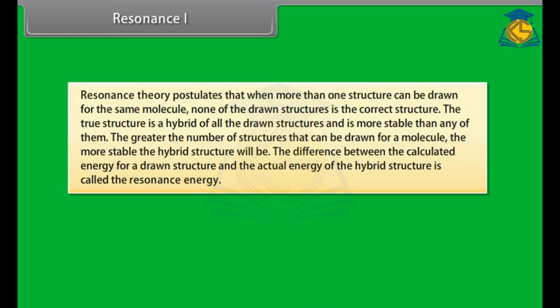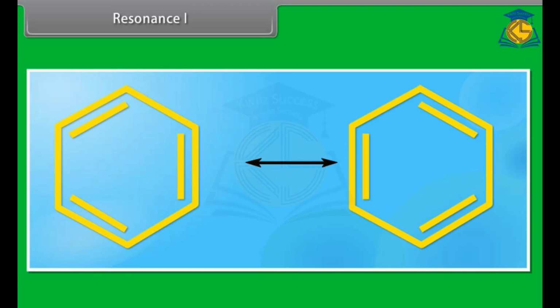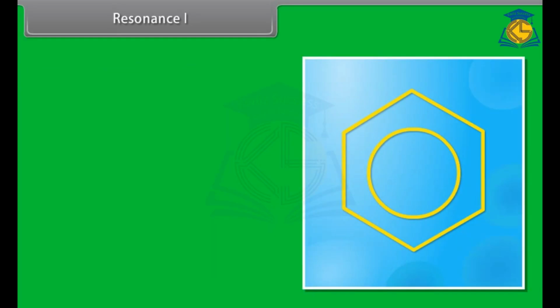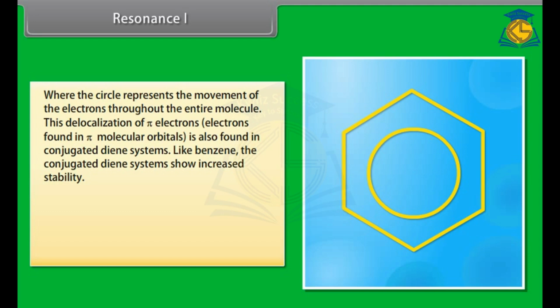The greater the number of structures that can be drawn for a molecule, the more stable the hybrid structure will be. The difference between the calculated energy for a drawn structure and the actual energy of a hybrid structure is called the resonance energy. The greater the resonance energy of a compound, the more stable the compound. The two Kekulé structures that can be drawn for the benzene molecule are actually two resonance structures. The hybrid of these structures would be drawn like this, where the circle represents the movement of the electrons throughout